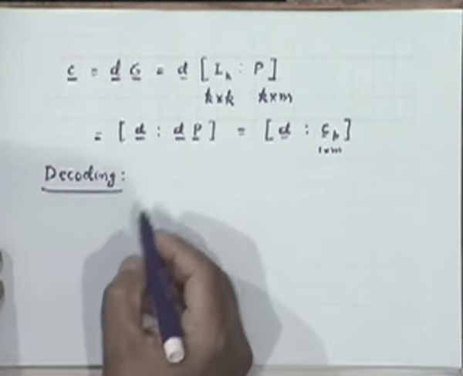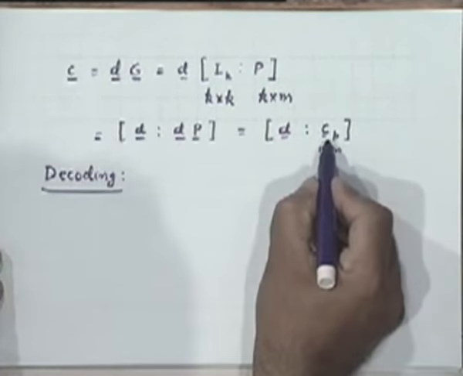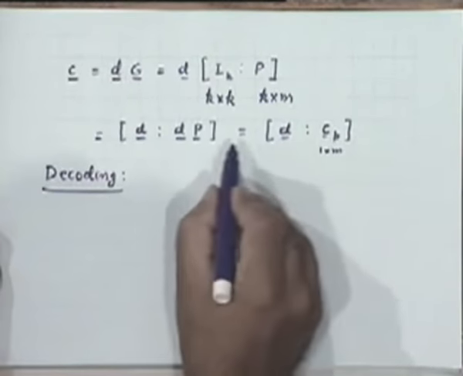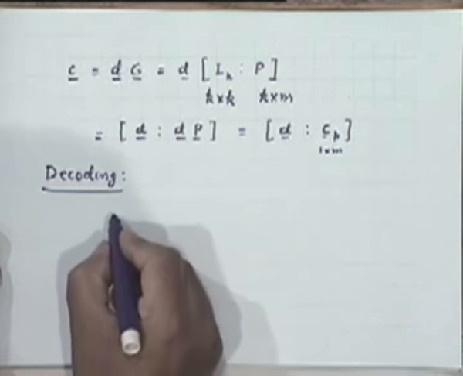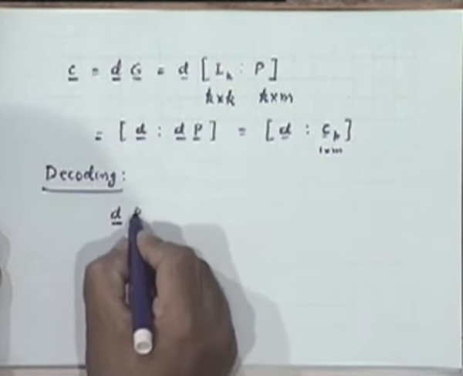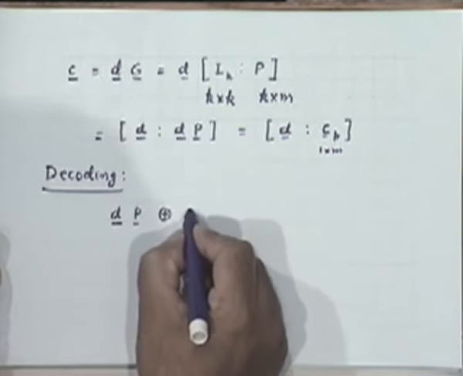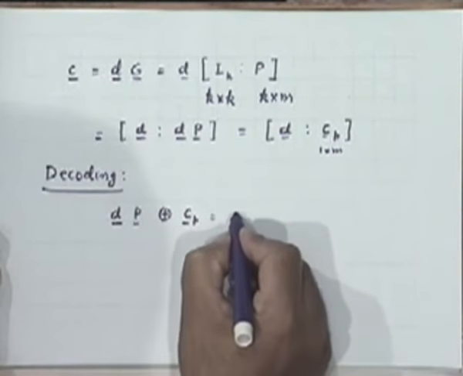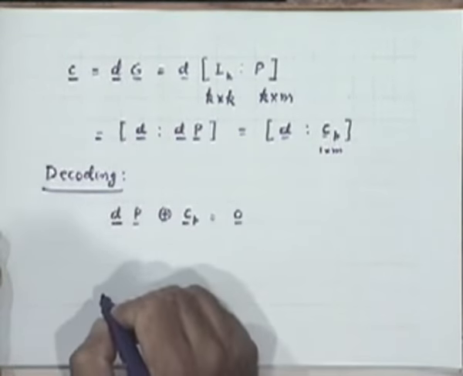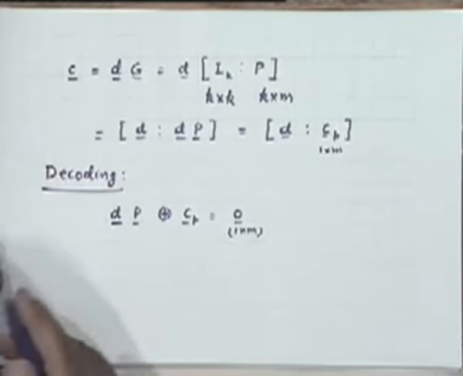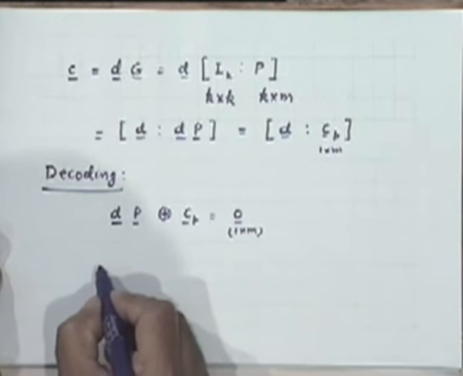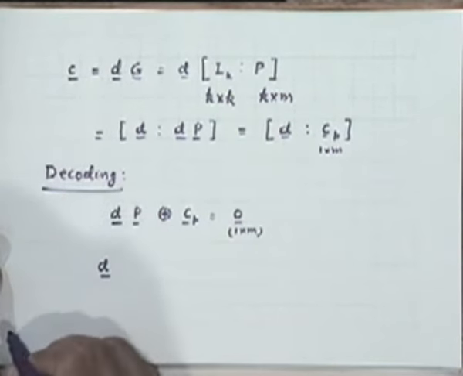I'll start from there. Now D P and C P are really the same thing, right? Because C sub P is equal to D multiplied by P. So if I write like this, you'll all agree with this. This will be equal to a vector consisting of all zeros, right? Of length m, because C sub P was a vector of length m, okay? This relation I can write again in matrix form.